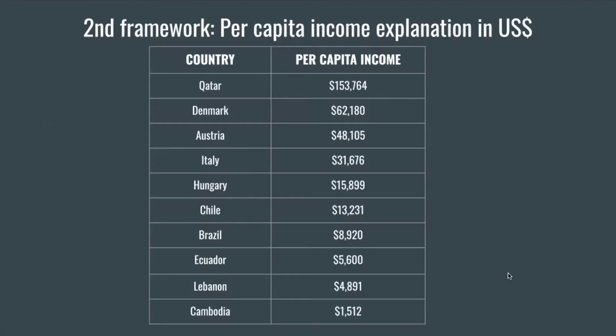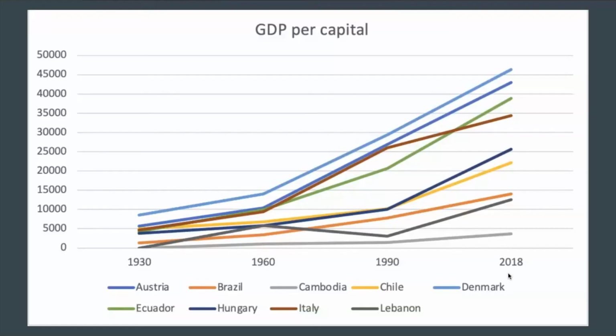Our second framework is the GDP per capita of our countries. When we look at the table, we can see that Qatar has by far the highest GDP of all countries, even though Qatar is by far the smallest country with the smallest population. When we look at this graph, we can also see that all the European countries have way higher GDPs than the rest of the countries in Asia or Latin America. Especially Cambodia has a really, really low GDP.